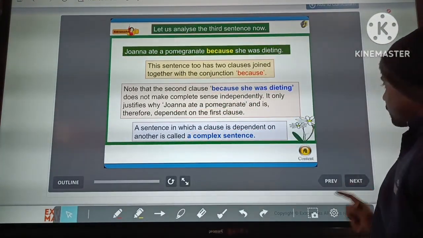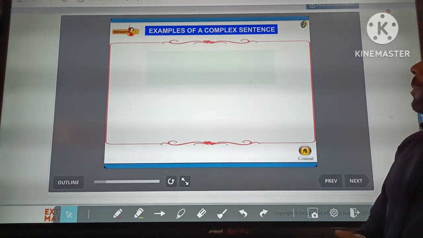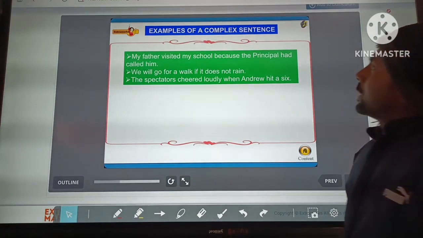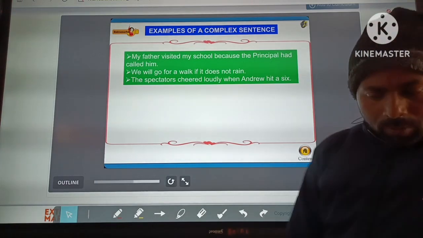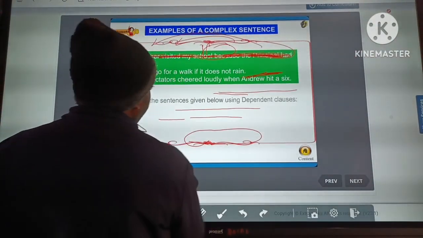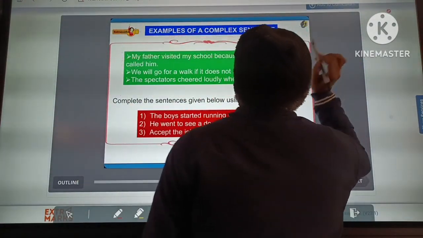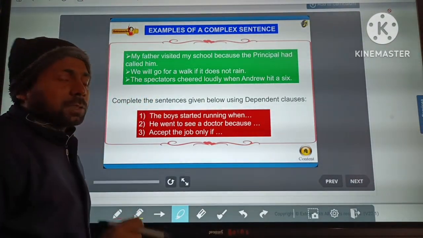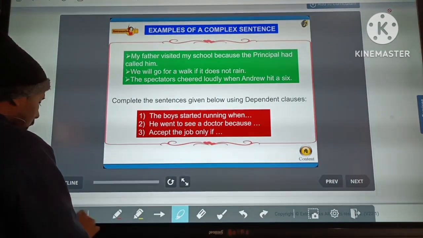Next, you can see some examples of the complex sentence. My father visited my school because the principal had called him. In this sentence you can see that there are two clauses. Why can we say they are clauses? Because they are joined with the conjunction word.